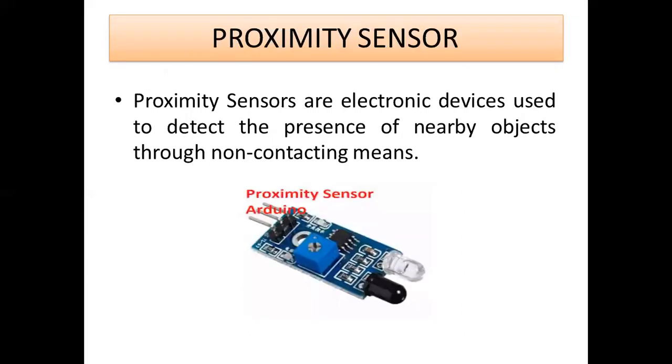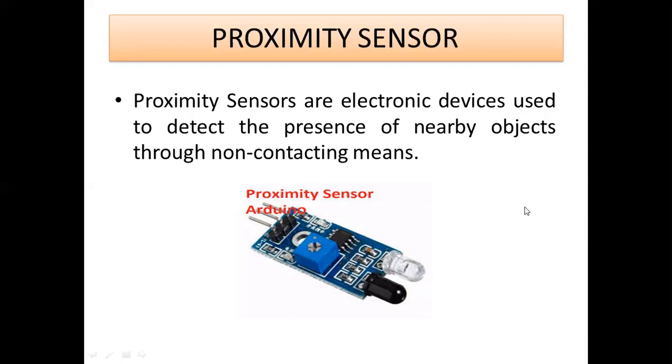And next is proximity sensor. Proximity sensors are electronic devices used to detect the presence of nearby objects. How it works: there are two IR sensors present in the proximity sensor. One is white in color, another one is black in color. From the figure itself, you can understand the white one is the transmitter, and the black one is the receiver.